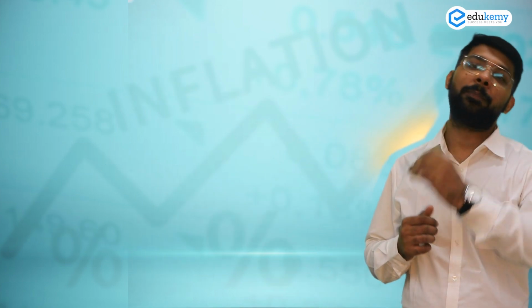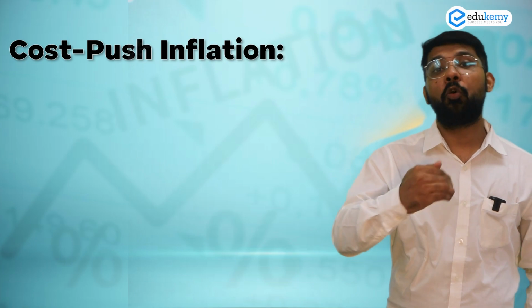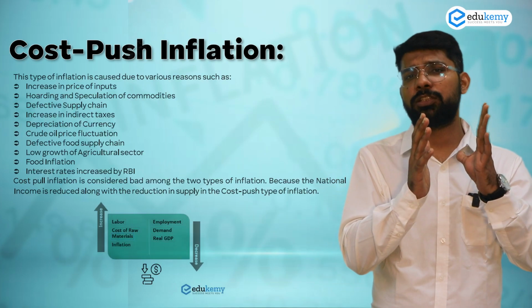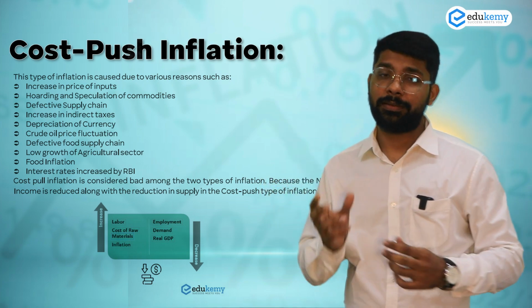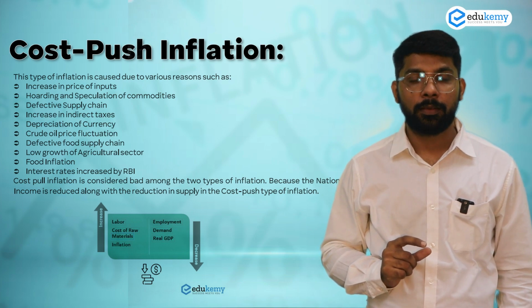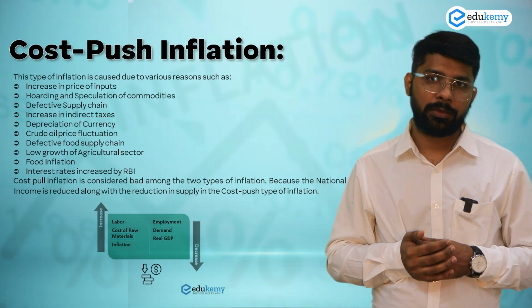Now come to the second part of inflation, that is cost push inflation. It means that due to an increase in various costs there is inflation. As the name suggests, cost push inflation. Cost कैसे बढ़ सकता है किसी भी चीज का?